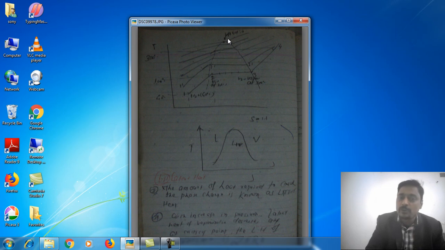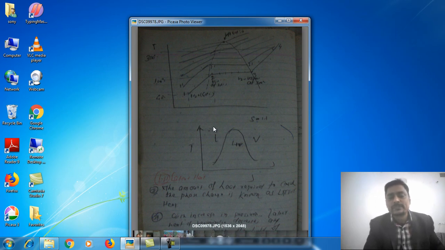Okay, so this is a very important observation. We need to understand and remember this concept with proper logic. With increase in pressure, latent heat of evaporation decreases, and at the critical point this latent heat of evaporation will be 0, right? In this diagram it is clear.